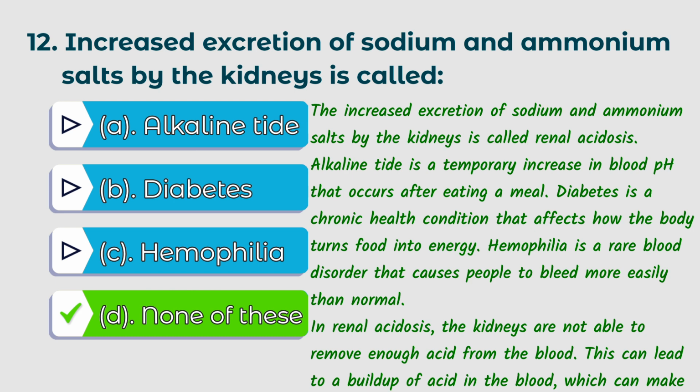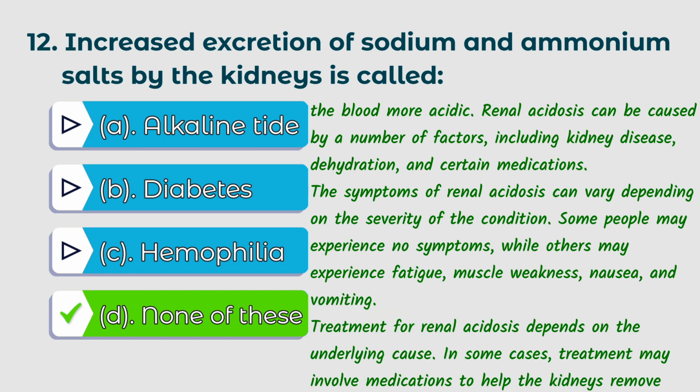In renal acidosis, the kidneys are not able to remove enough acid from the blood. This can lead to a buildup of acid in the blood, which can make the blood more acidic. Renal acidosis can be caused by a number of factors, including kidney disease, dehydration, and certain medication.